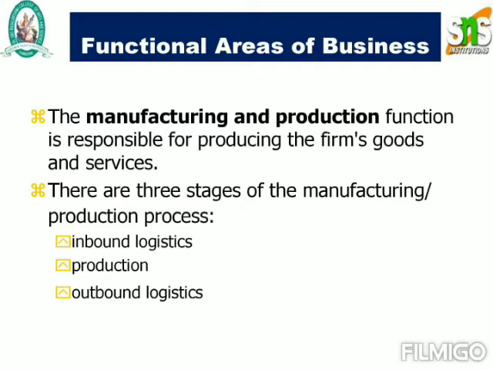The manufacturing and production system is responsible for producing the firm's goods and services. There are three stages of the manufacturing process. One is called inbound logistics, second is called production, and third is called outbound logistics. So these are the three stages of your manufacturing or production process.